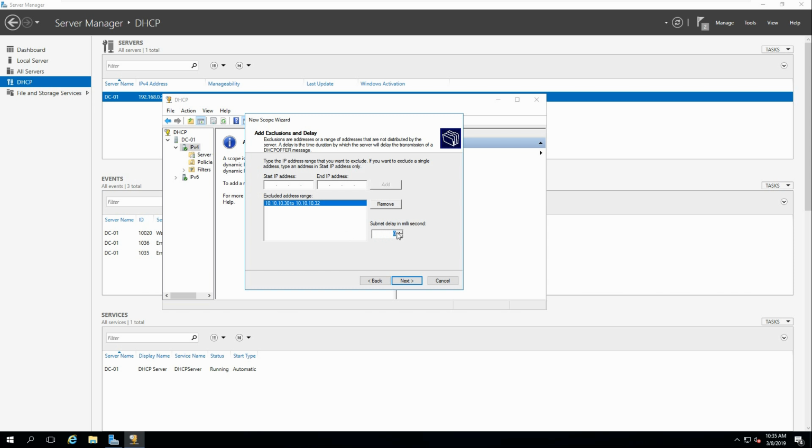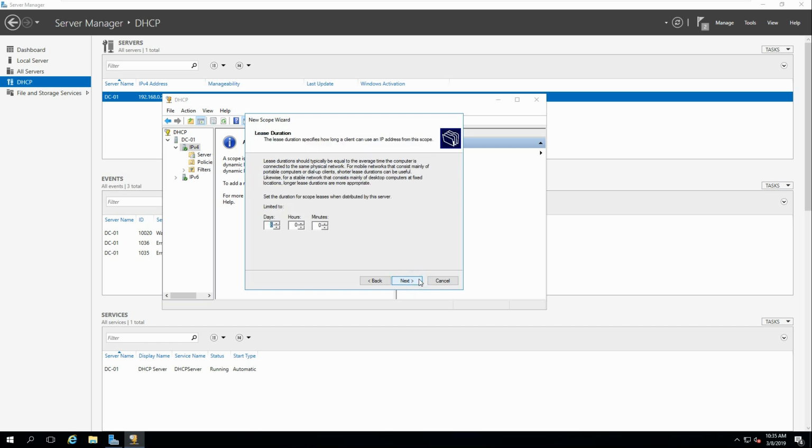And it will have a delay of 10 seconds. If you've got multiple DHCP servers, you can prioritize each one. And we'll leave this one set up as that standard. We'll click on next, and then we want to configure the scope, so we need to select yes. Okay, after the options.